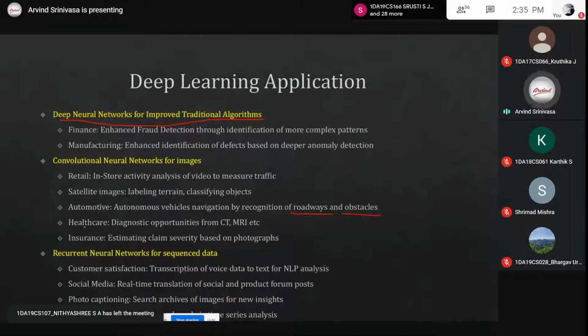And if you are interested in healthcare, you can think about diagnosing using CT and MRI. Nowadays people are working on COVID CT data, and MRI brain data is available everywhere. Cardiac data is available too, open source.